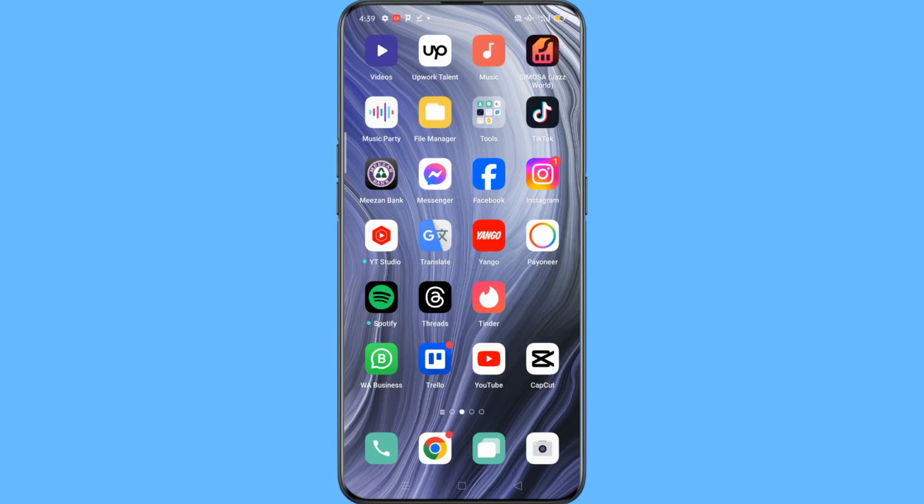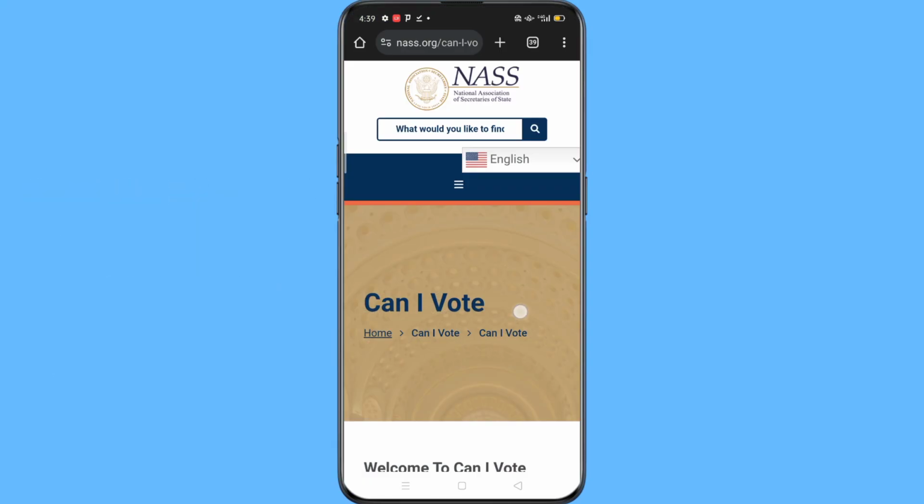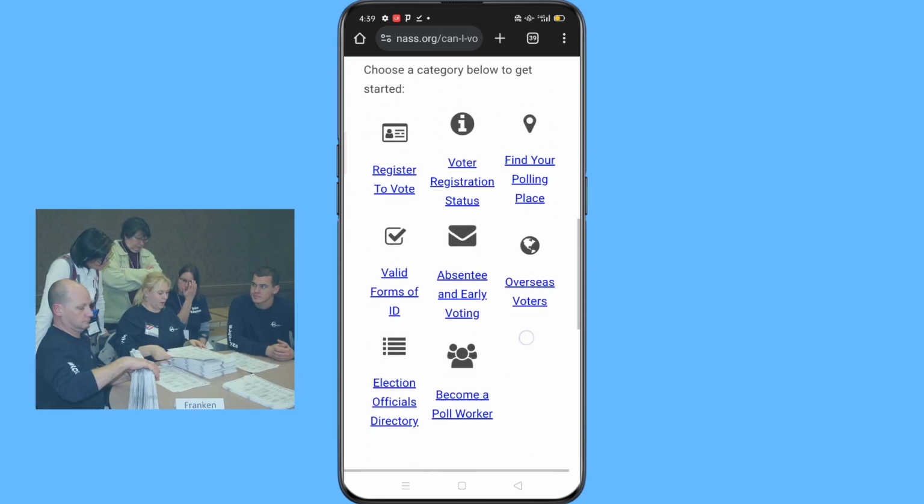Hello everyone. Today I'm going to show you how to file for an election recount. Just tap on this browser on this official website.